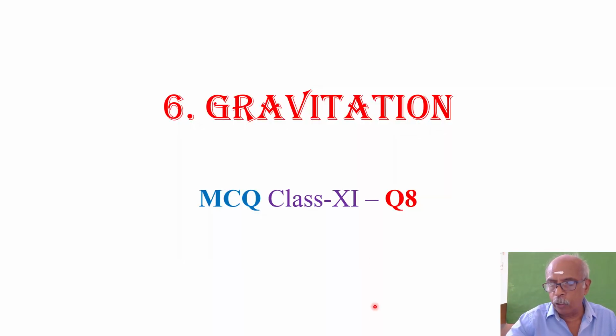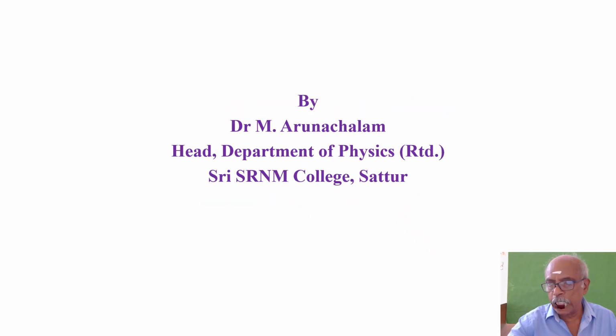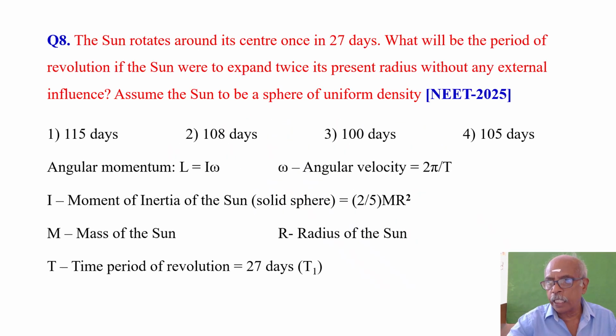In today's video, we are going to solve a multiple choice question from the chapter Gravitation, which is in your class 11 syllabus. This question has been asked in the NEET examination in the year 2025. The question is: the Sun rotates around its center once in 27 days.